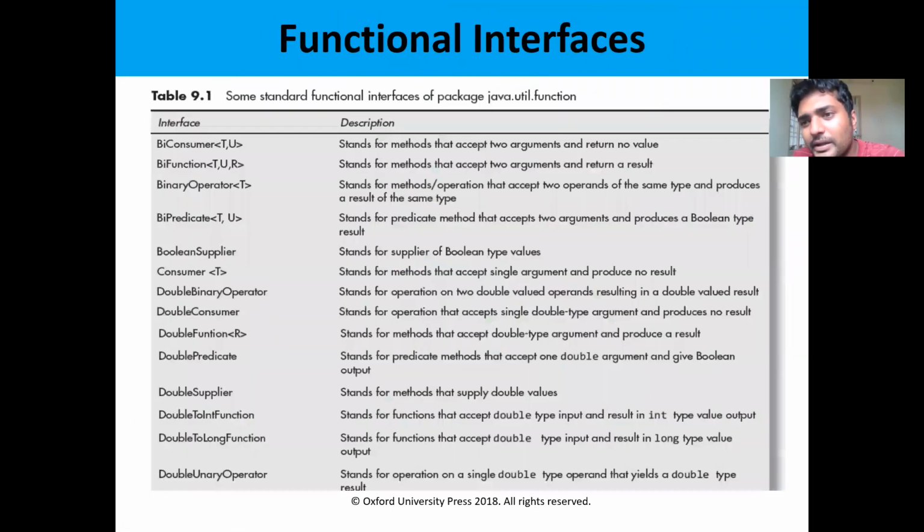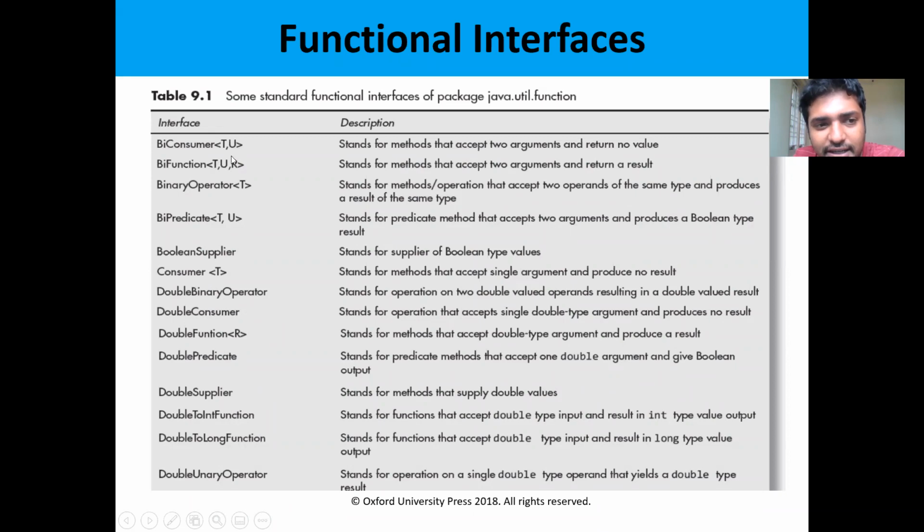We have many predefined functional interfaces in the package java.util.function, and we can use them in our programs. We have Consumer, Predicate, BinaryOperator, and Function, and many more.